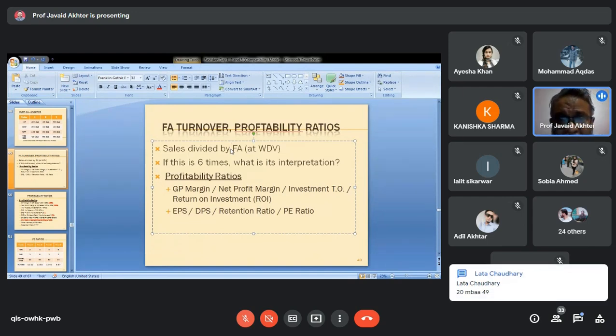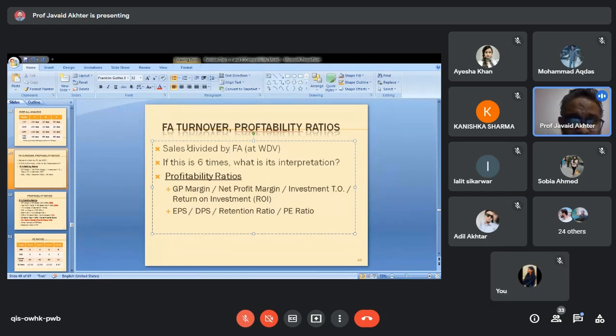So sales divided by fixed assets is the formula. Sales divided by fixed assets gives you the answer of fixed assets turnover. Fixed assets to be divided are at written down value. WDV stands for written down value. What is this value? This value is equal to fixed assets cost minus depreciation that you charge on the assets till date.